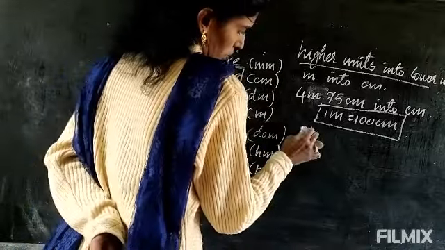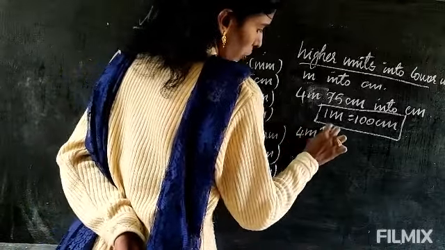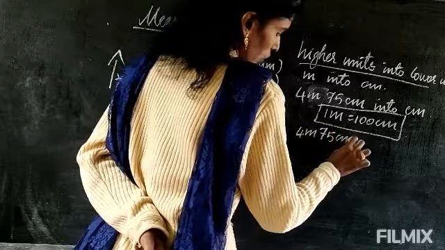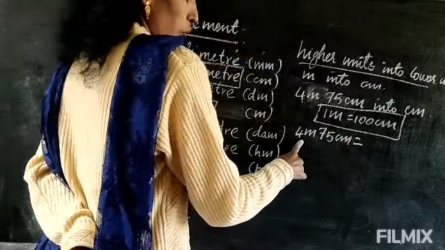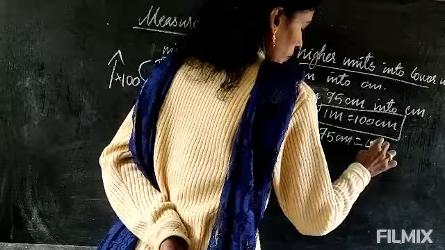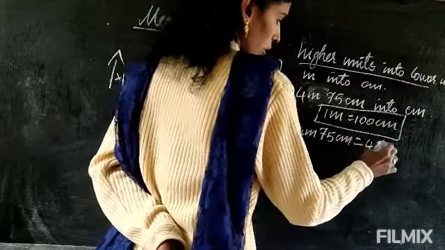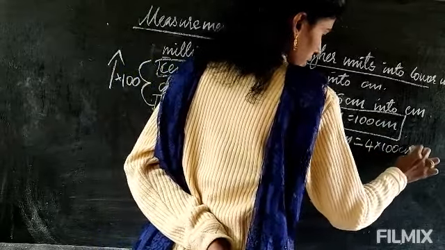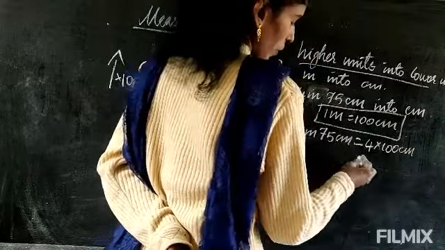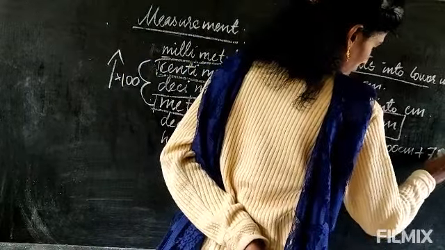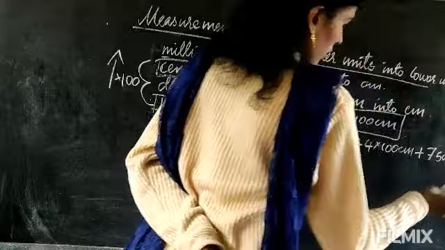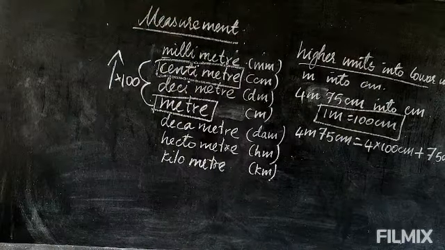So now we will write the answer. 4 meter 75 centimeter equal to 4 multiply, instead of meter we have to write 100 centimeter. Again this 75 centimeter, just you have to add.